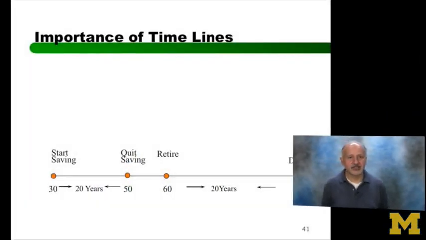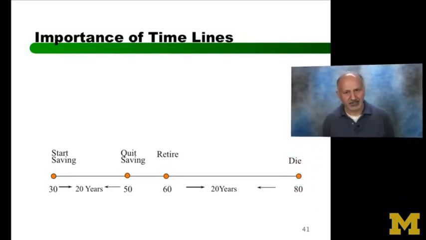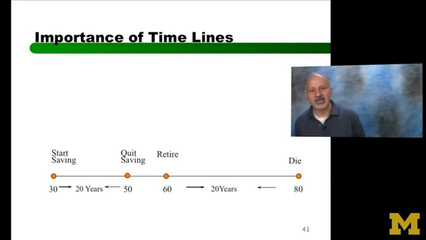So I'm starting saving at year 30. And for convenience, to be consistent with the formula, we are going to assume that the saving starts at the end of the year. So I'm standing at 30, I'll start saving at 31, and I'll quit saving at 50. And whenever I say 31 or 50, it by definition means the end of the year, right? That's the way we talk. I'm going to retire at 60.